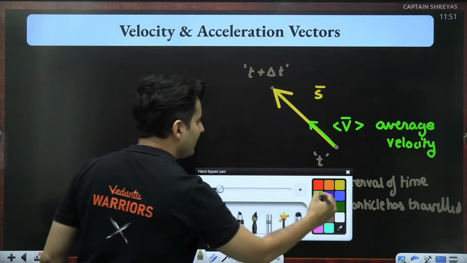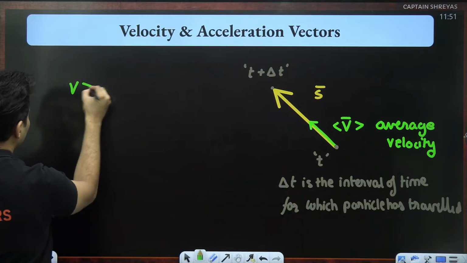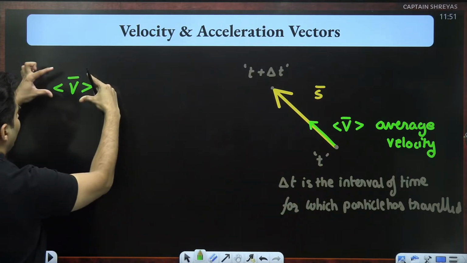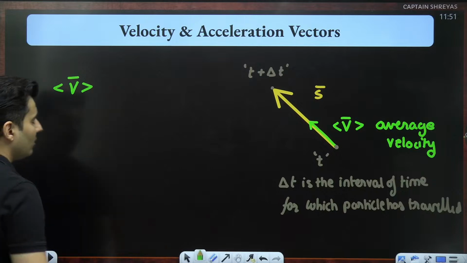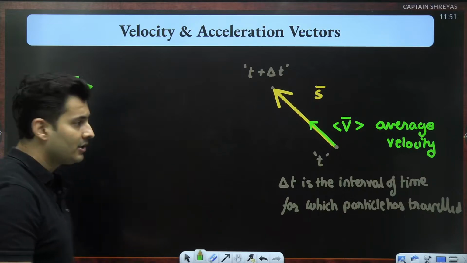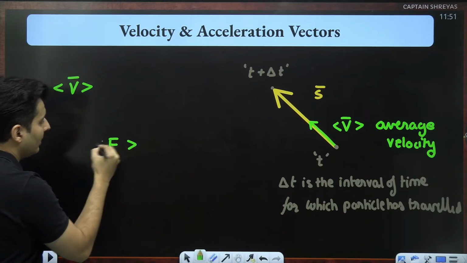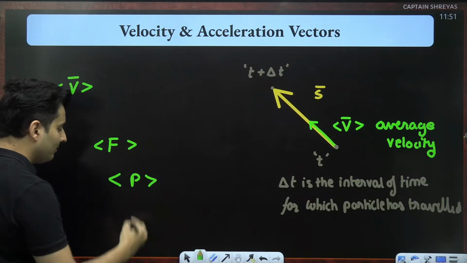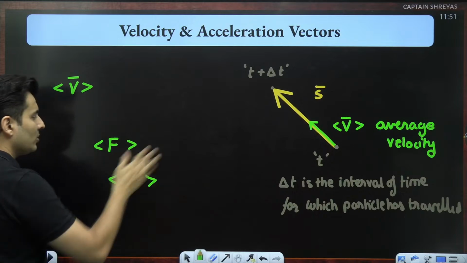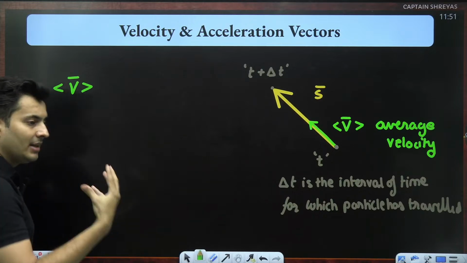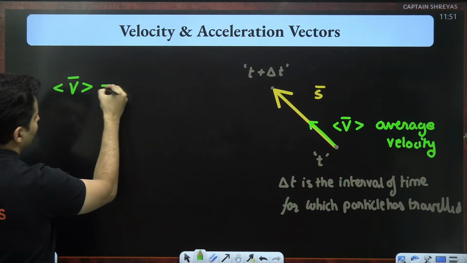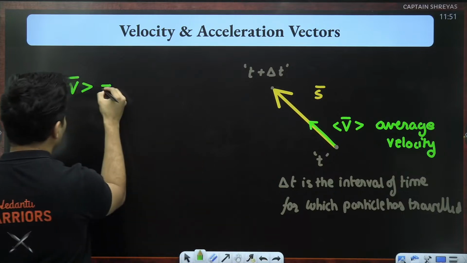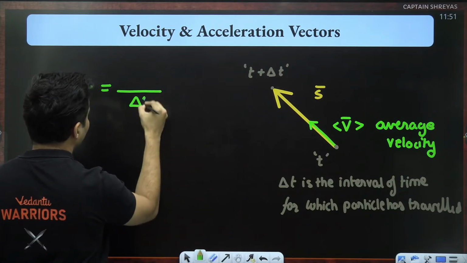So I define the average velocity. The symbol for that is triangular brackets. Whenever I use triangular brackets, it means average. So if I use F in triangle brackets, average force, average momentum. So the average velocity will be displacement by the time interval.